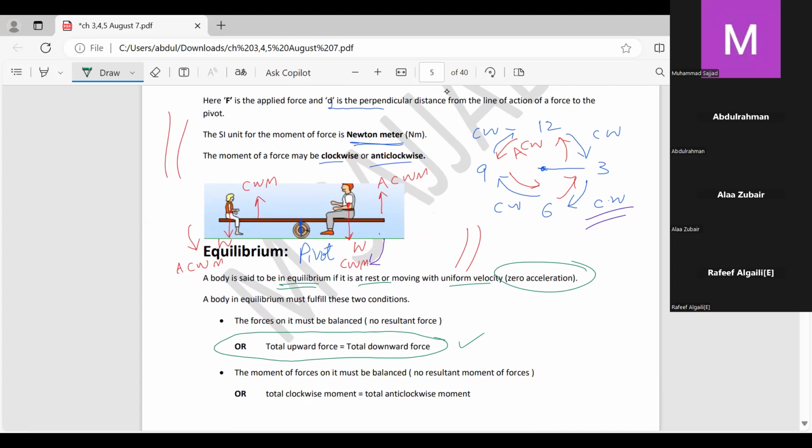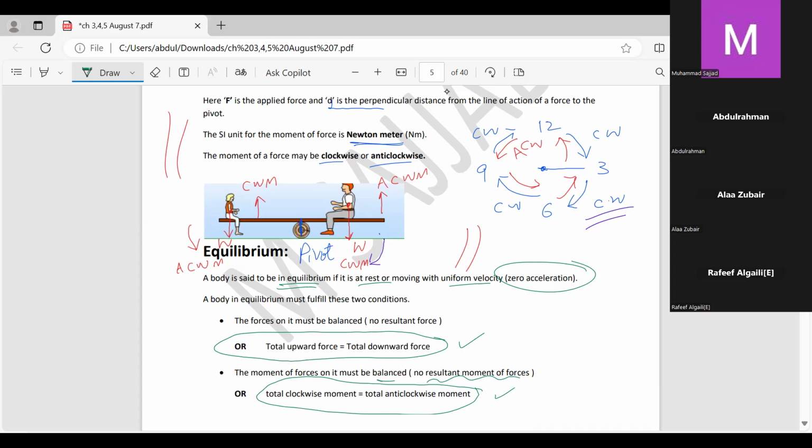This is the first thing. Secondly, the moment of force on it must be balanced, or no resultant moment of force, or we can say total clockwise moment is equal to total anti-clockwise moment. This will also help us a lot to solve many numerical problems. So these two things which I have circled, you must memorize. Mostly in exams, these are recall memory.